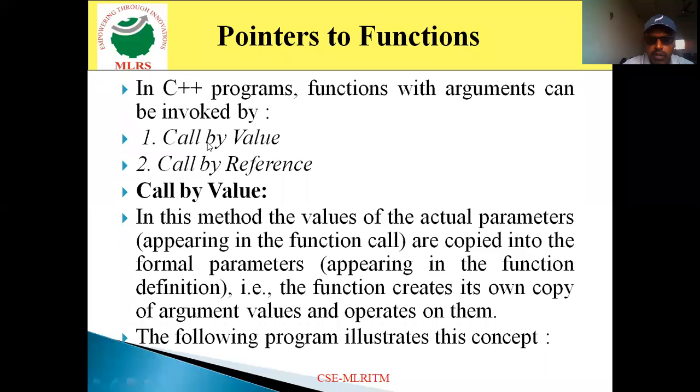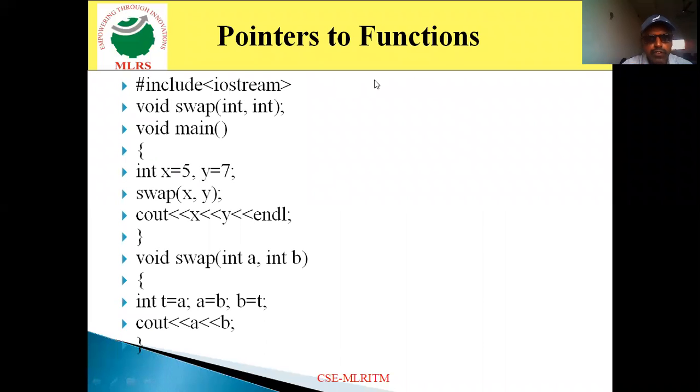Now look at this particular one. I am going to specify one example program. So include iostream, swap int comma int. It is a function declaration. Void main, int x is equal to 5 comma y is equal to 7. The value 5 will be assigned to x and the value 7 will be assigned to y. Then swap of x comma y. Swap of x comma y means 5 comma 7. Cout x y, that is 5 7, which will appear on the output screen.